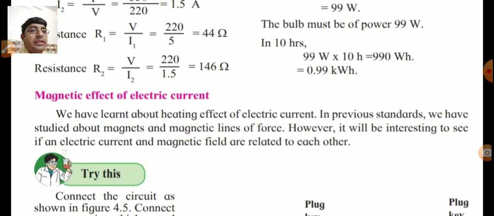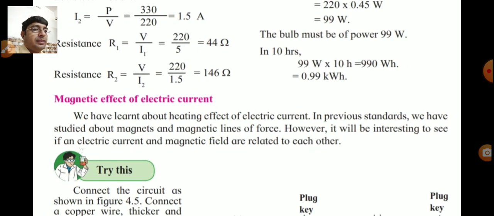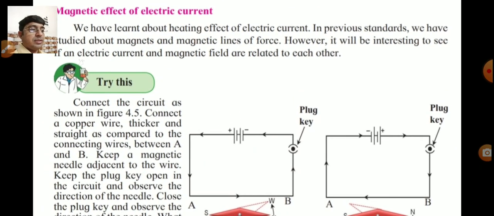Now, magnetic effect of electric current. We have learned about heating effect of electric current. In previous standard, we have studied about magnets and magnetic lines of force. However, it will be interesting to see if an electric current and magnetic field are related to each other. Now try this. See what is given.